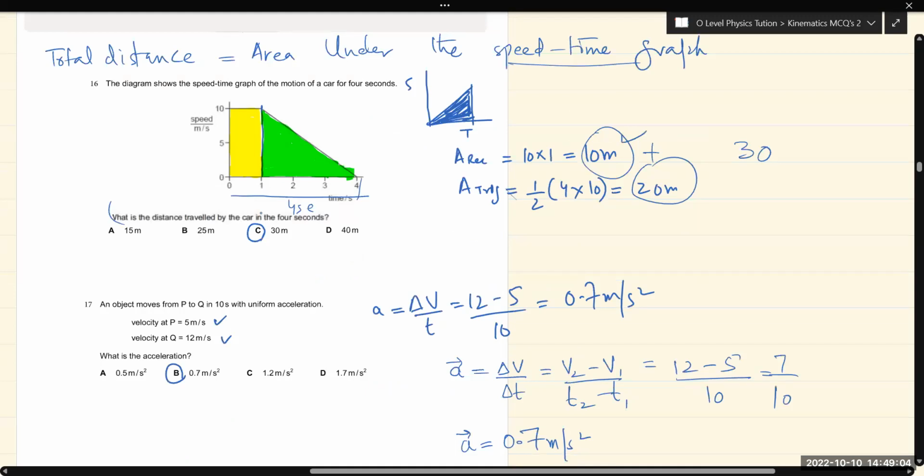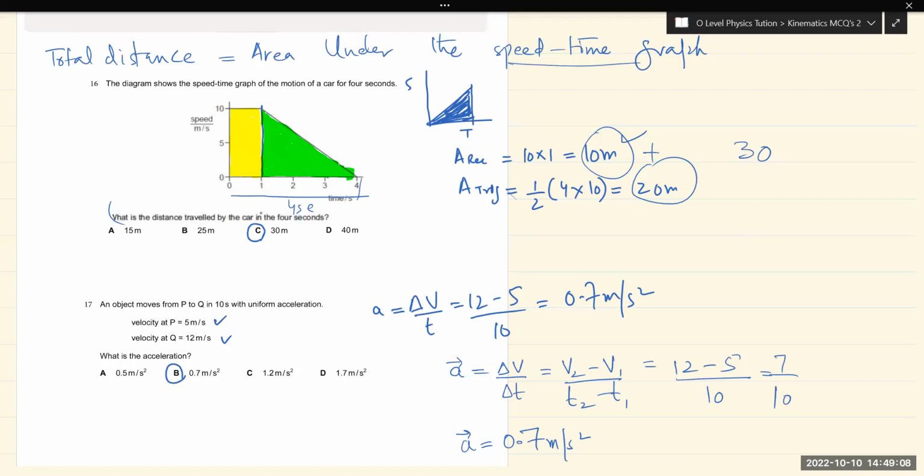The diagram shows the speed time graph of the motion of a car for 4 seconds. So what is the distance traveled by the car in the 4 seconds? You will just calculate the area under the curve, base multiplied by height divided by 2.